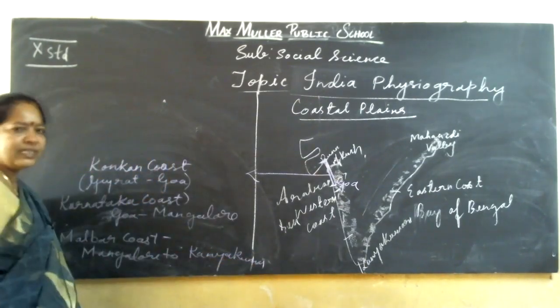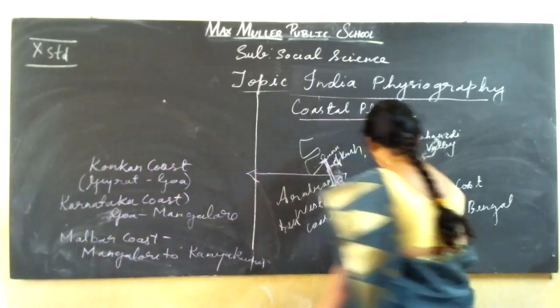And on the eastern side, it is divided into two.